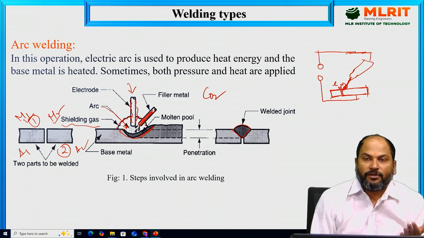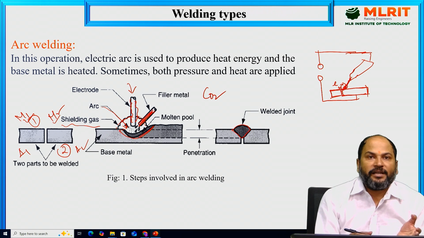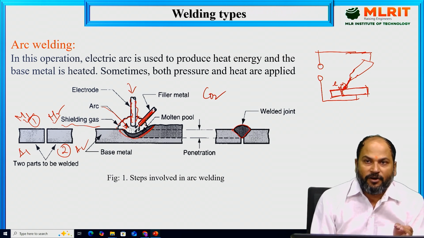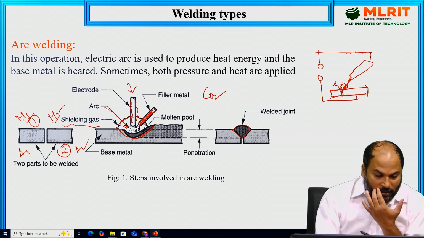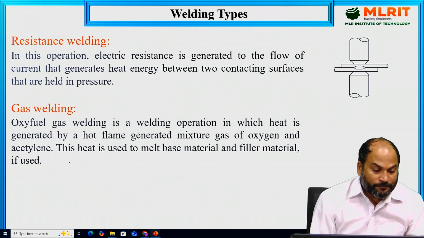During the welding, the coating on the electrode, which is the flux, will completely shield the area where we are welding and hinder it from interacting with the environment. So these are the three steps we have shown here for arc welding.